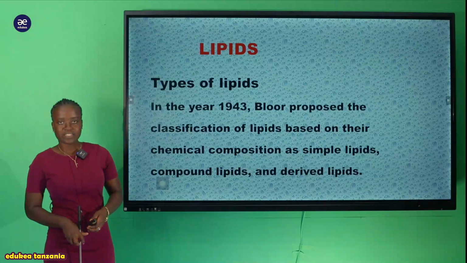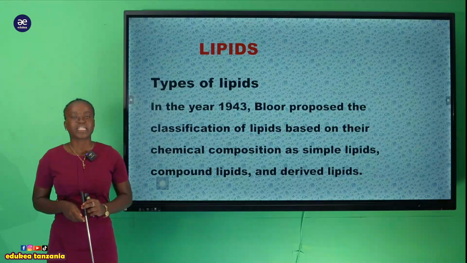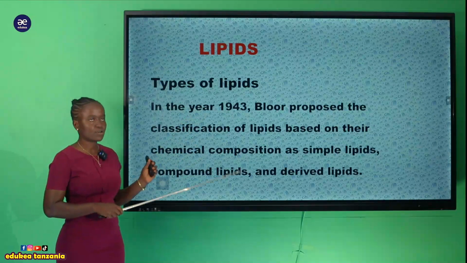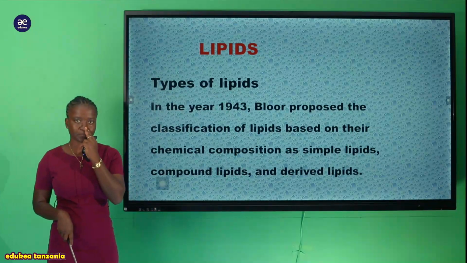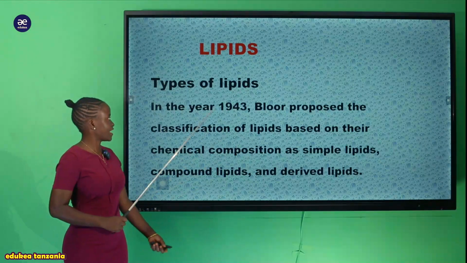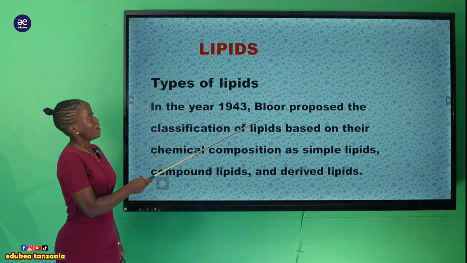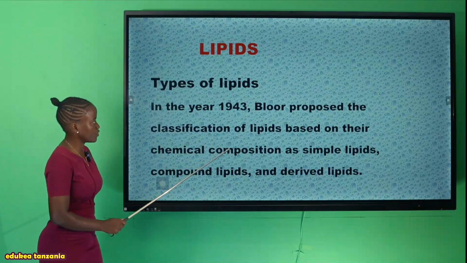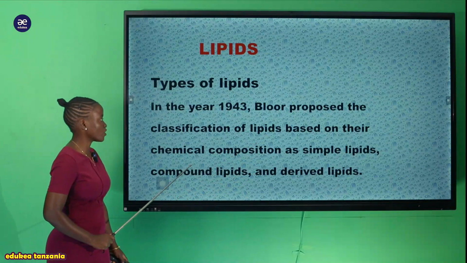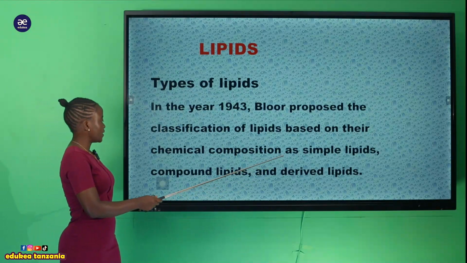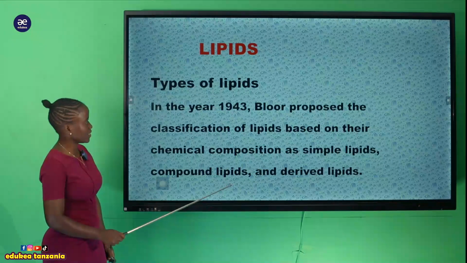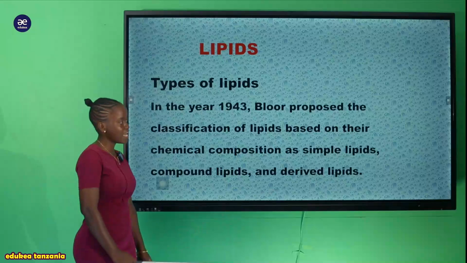And here now let's look at another thing, that is the types of the lipids. In the year 1843, Blue proposed the classification of lipids based on their chemical composition as simple lipids, compound lipids, and derived lipids.